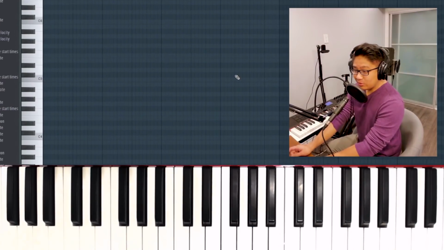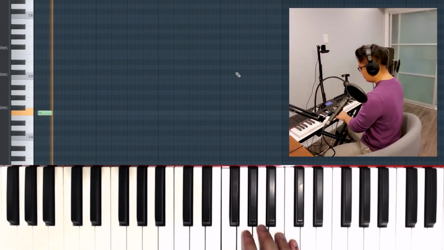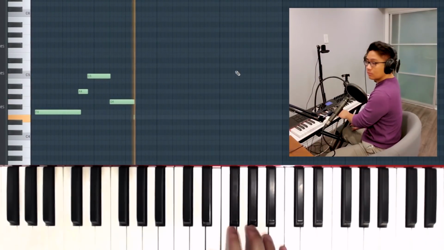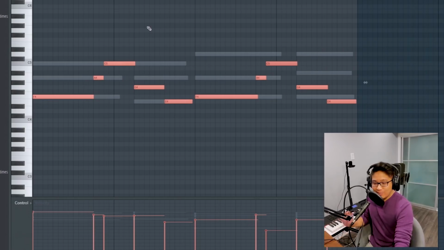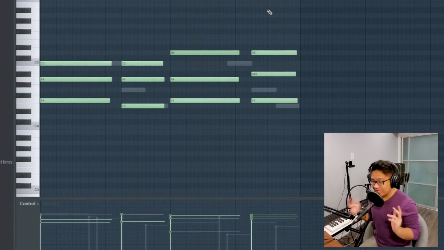We also have this really cool string sounding melody. Once again, the melody is really simple, it doesn't move around too much. And once again, the top line is really simple and it doesn't move around a lot.